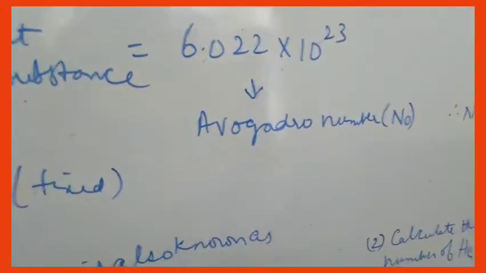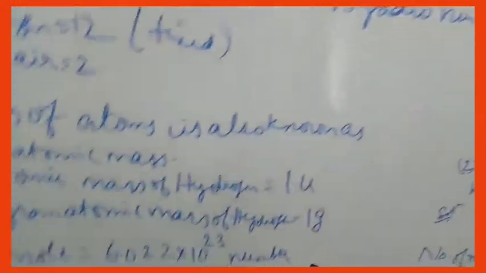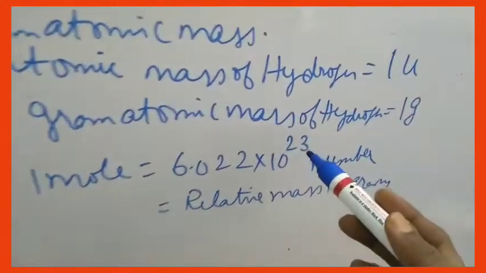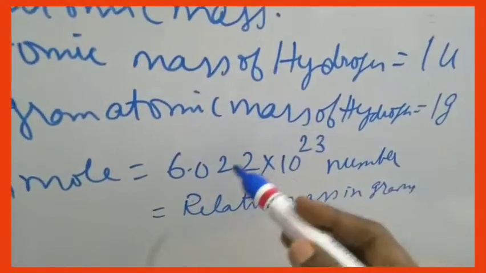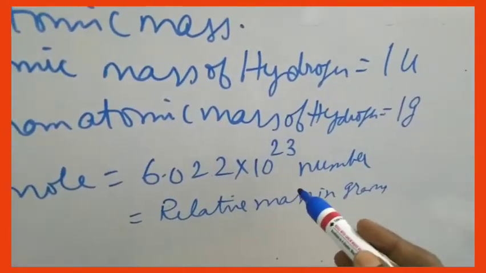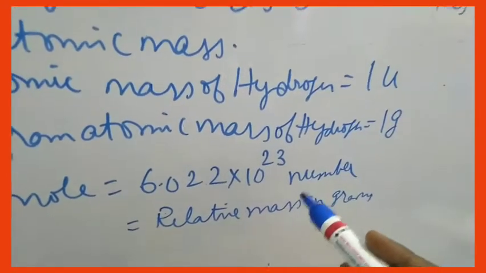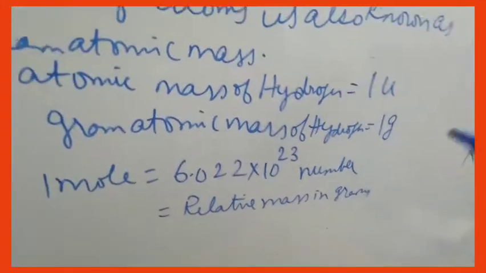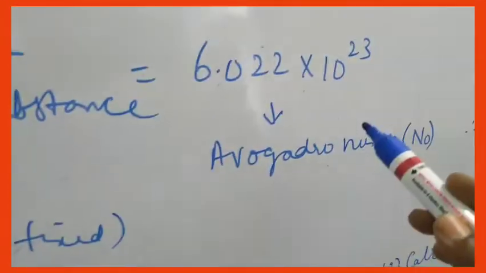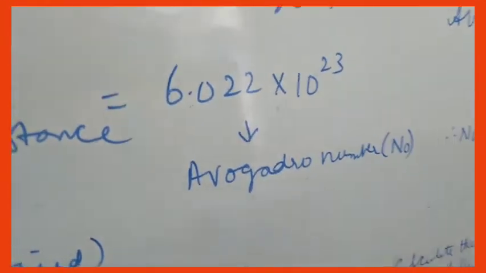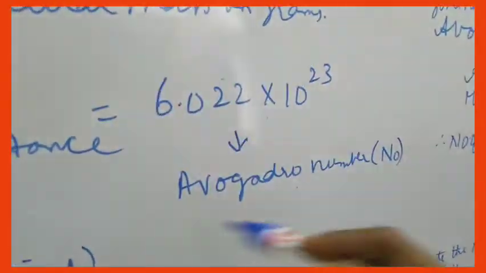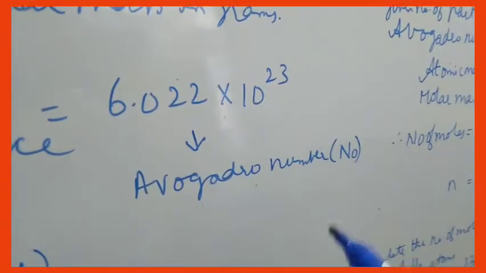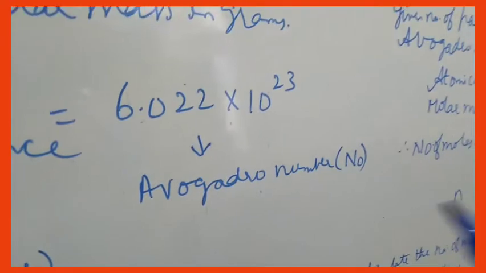How do you know this Avogadro number? For instance, if you take 1 gram of hydrogen, it will contain 6.022 into 10 power 23 atoms of hydrogen. If you take 4 grams of helium, that also will contain the same 6.022 into 10 power 23 atoms. That value will be same. Only thing is the size of the particles may vary.